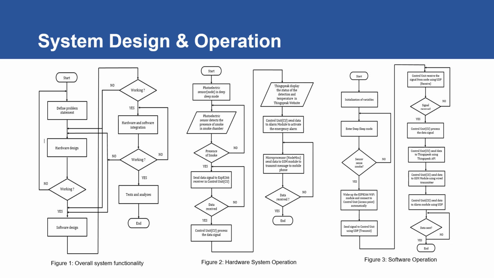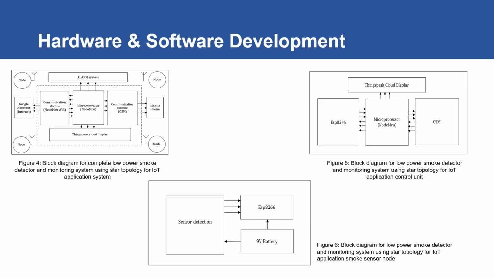So there are three main important parts in the system design and operation. The first part is the overall system functionality. The second is hardware system operation, and then the third is the software operation. So this is very important in guiding us in developing the project function for the system, hardware, as well as the software. For the hardware and software development, the architecture is very important.